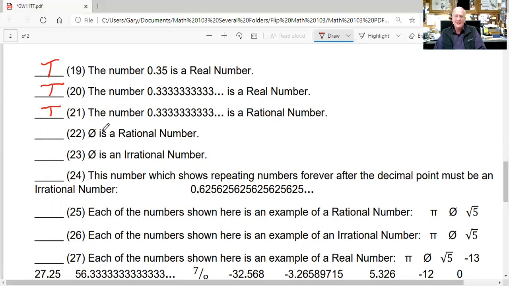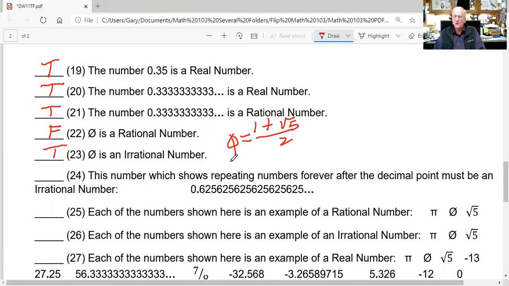Phi, number 22, phi, is it a rational number? It is not. Remember, it is expressed as 1 plus the square root of 5, all over 2. That's the exact value of phi, right? And of course, phi has a radical in it that does not come out even. Therefore, that radical makes it not rational. Okay, so is phi an irrational number? Yes, it is. That is true.